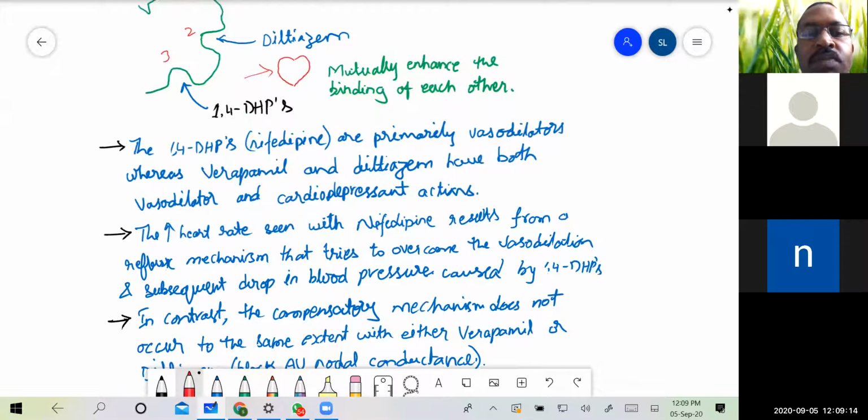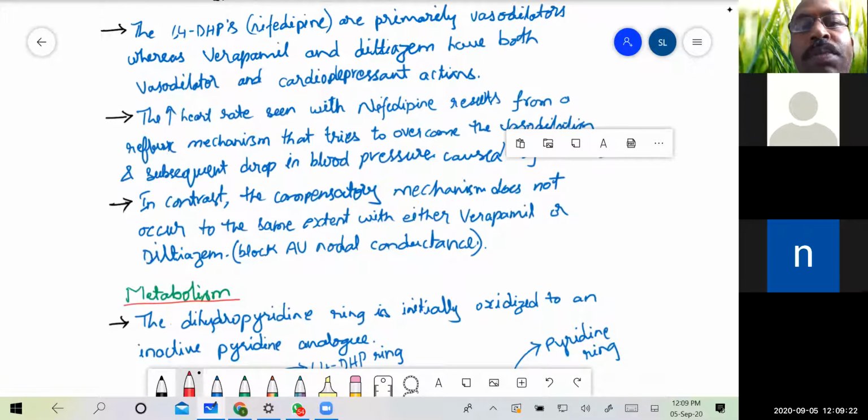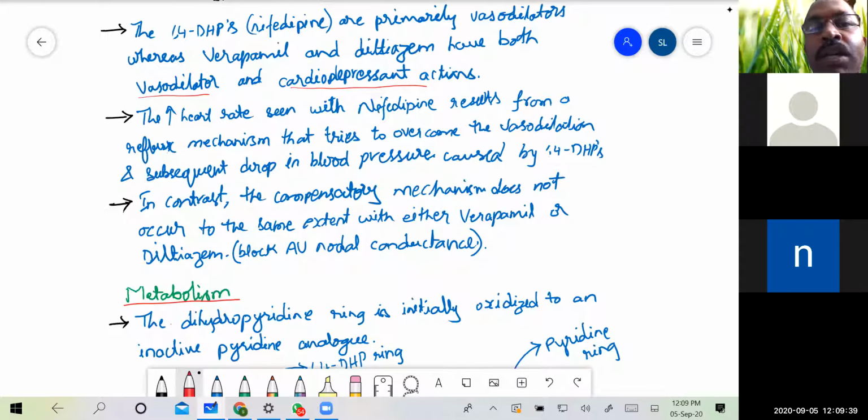Coming to the next part, the 1,4-dihydropyridines are primarily vasodilators, whereas verapamil and diltiazem have both vasodilator and cardiodepressant activity. That means they act not only on the blood vessels but also on the cardiac muscle. So we have to remember that verapamil and diltiazem have both vasodilator and cardiodepressant activity, whereas nifedipine, which belongs to the 1,4-dihydropyridines class, has only vasodilator activity.